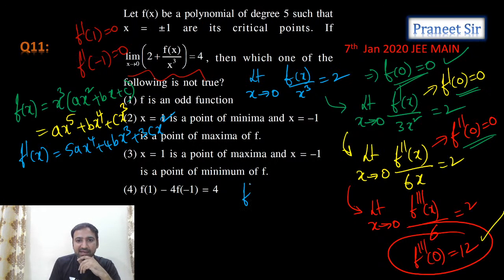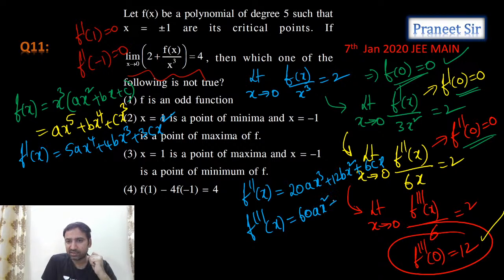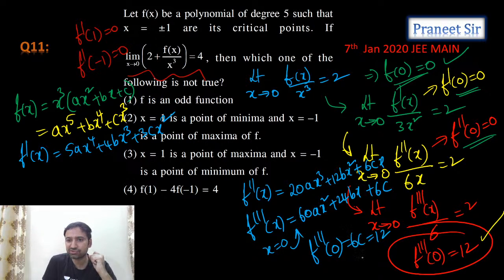Same way, can I calculate f''(x)? What is f''(x), guys? 20a x^3 + 12b x^2 + 6c x. What about f'''(x)? 60a x^2 + 24b x + 6c. Substitute x = 0 here. If you substitute x = 0, what is f'''(0)? 6c. 6c is equal to 12. Are we getting c equal to 2?